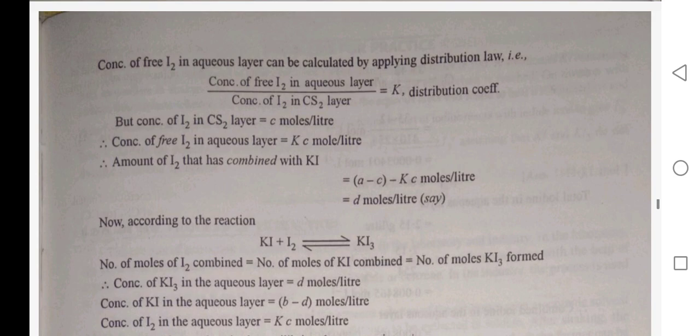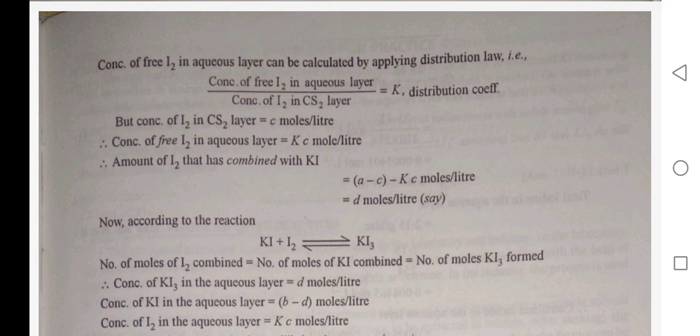Concentration of free I2 in aqueous layer can be calculated by applying the distribution law. Concentration of free I2 in aqueous layer upon concentration of I2 in CS2 layer is equal to K, the distribution coefficient. But concentration of I2 in CS2 layer is equal to C moles per liter. So concentration of free I2 in aqueous layer is equal to KC moles per liter. Amount of I2 that has combined with KI is equal to A minus C minus KC moles per liter, also say D moles per liter.